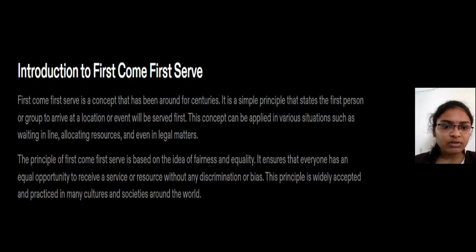It ensures that everyone has an equal opportunity to receive a service or resources without any discrimination or bias. This principle is widely accepted and practiced in many cultures and societies around the world. This is a general topic regarding first come, first serve. Now let us see some examples based on first come, first serve.